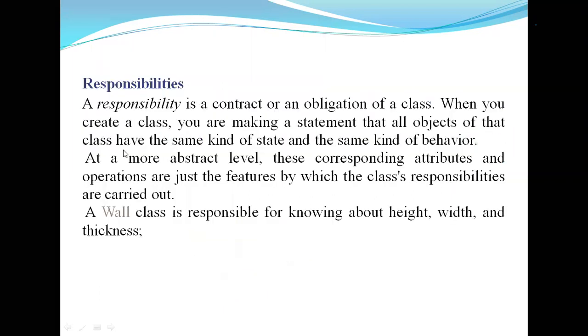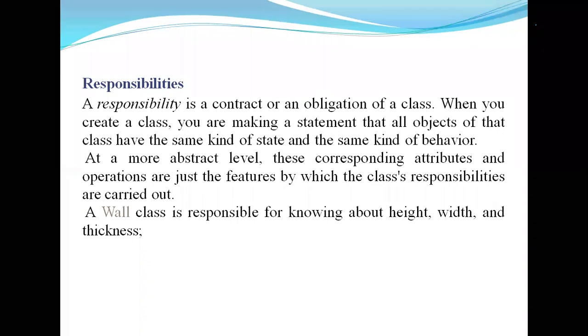Next, the responsibility of the class. Every class has some responsibilities, the contract or obligation of the class. When you create a class, you are making a statement that all objects of the class have some kind of state and some kind of behavior.